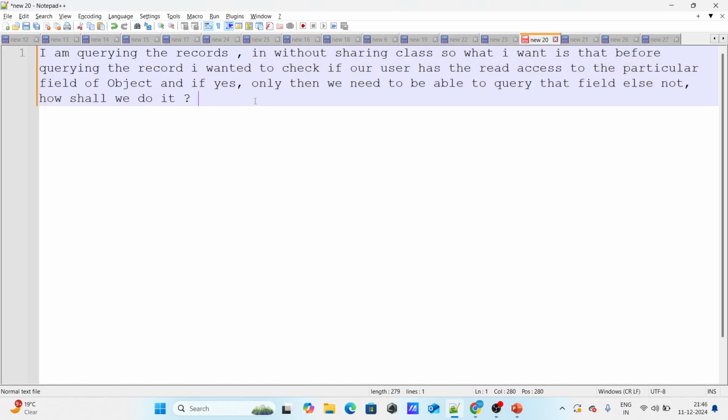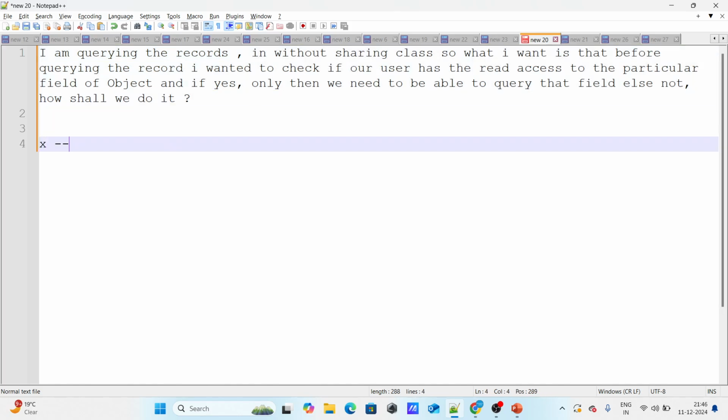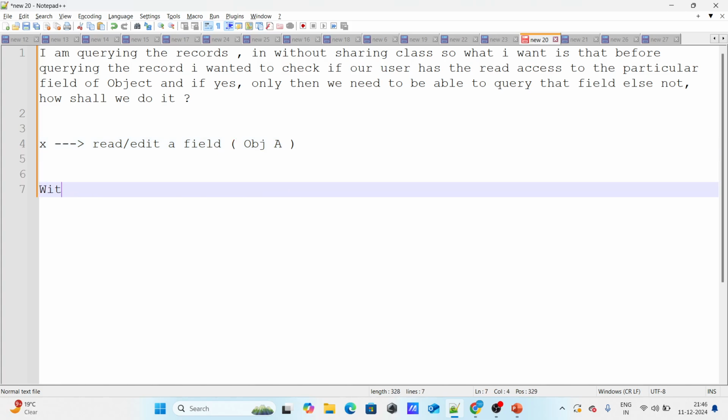Let's say there is an X user. He has no access to read or edit a field in object A. Now I'm running it in without sharing. So what steps should I take in order to fix this issue?